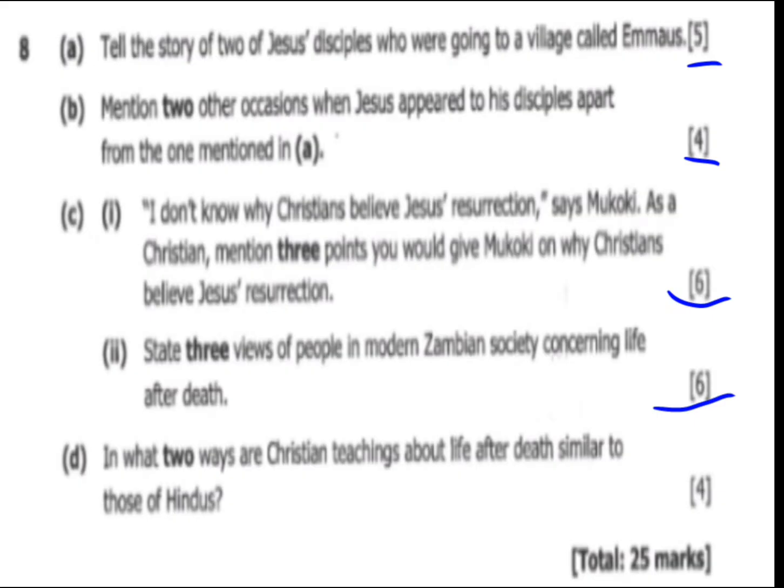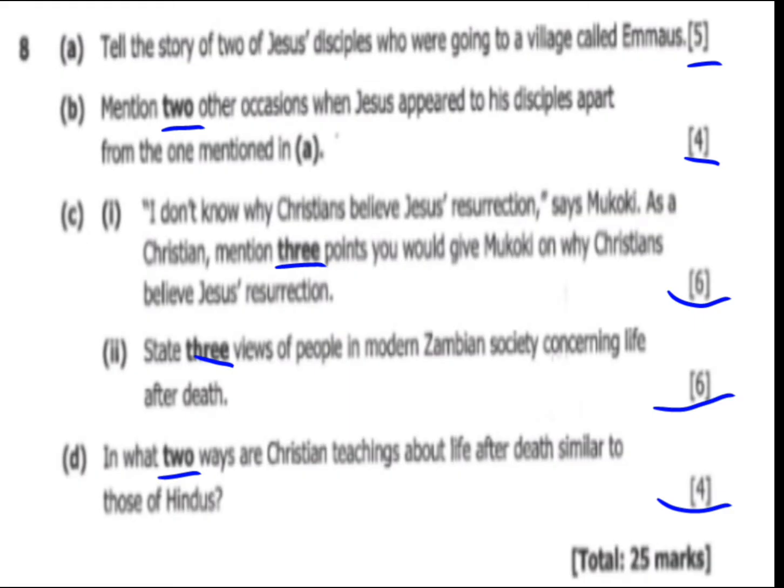And D read, in what 2 ways are Christian teachings about life after death similar to those of Hindus? So you have to state 2 ways, and you'll be given 4 marks. As you can see, these words are in bold, meaning there's emphasis. You need to write the number of points that you've been asked.